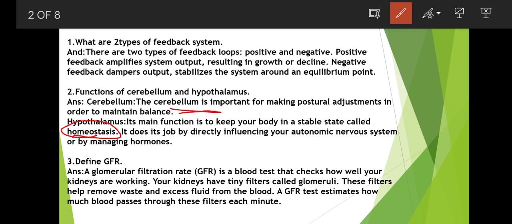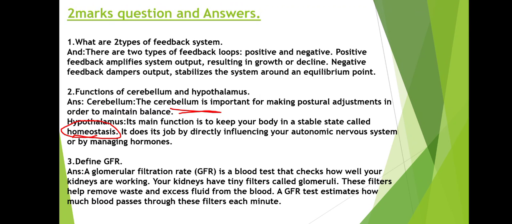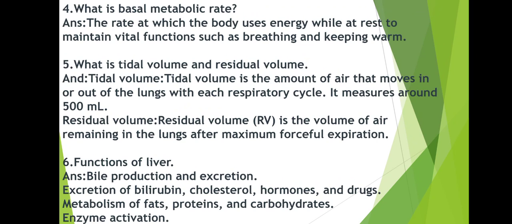Then define GFR. Glomerular filtration rate is a blood test that checks how well your kidneys are working. Your kidneys have tiny filters called glomeruli. These filters help remove waste and excess fluid from the blood. A glomerular filtration rate test estimates how much blood passes through these filters each minute. 125 ml of blood passes through each minute, 180 liters per day. Remember this one.